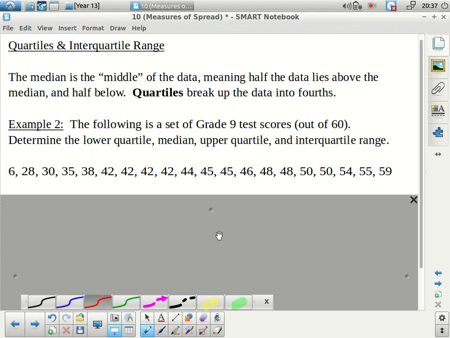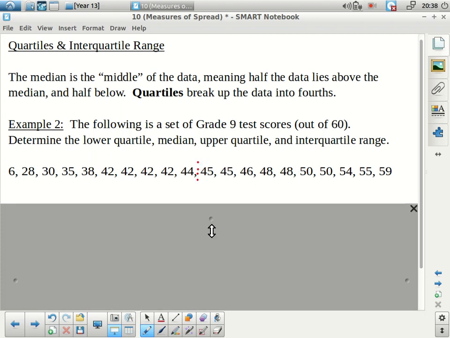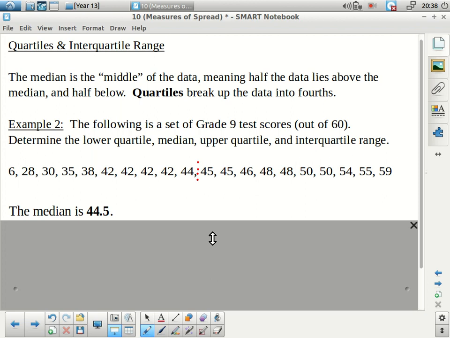We'll start with the median, which will be the halfway point here. There are 20 numbers in this list, so if I count in, 1, 2, 3, 4, the median would end up being right here, halfway between 44 and 45. So our median is going to be 44.5. That's the middle point where there are equal amounts above and below.